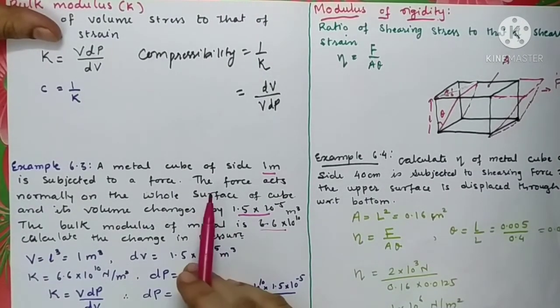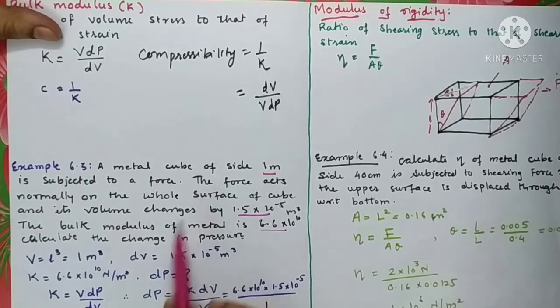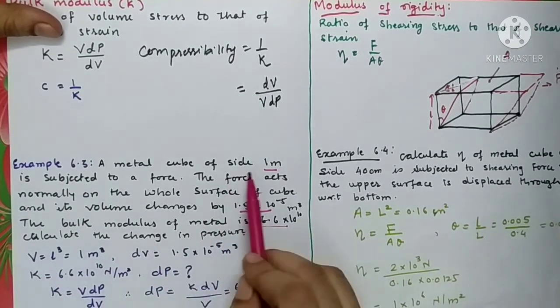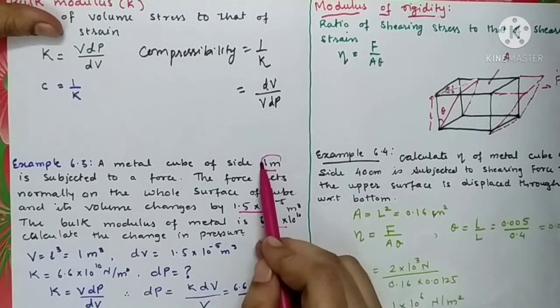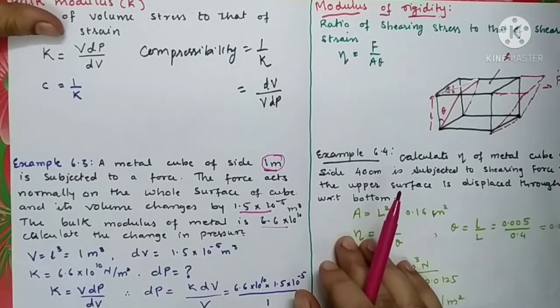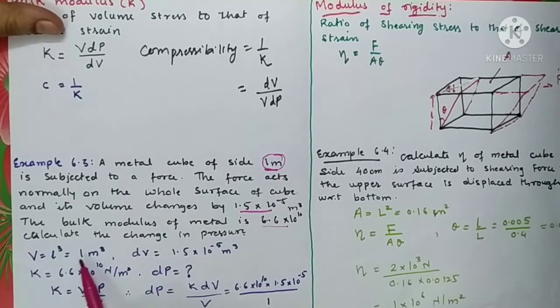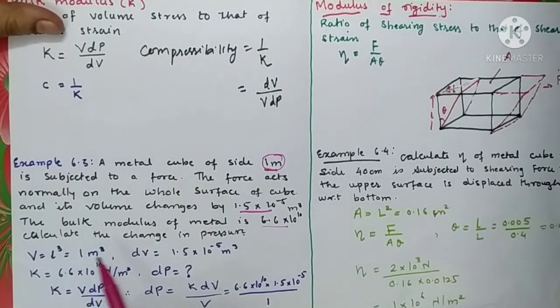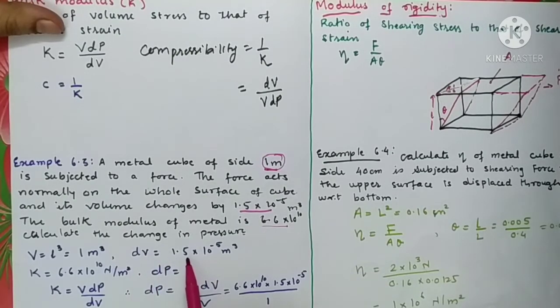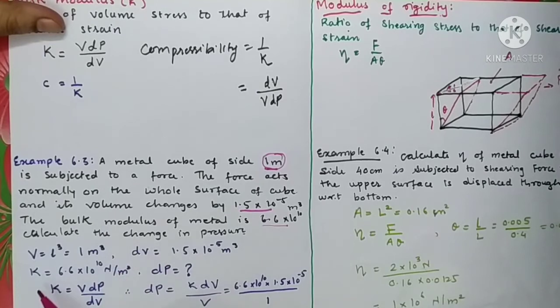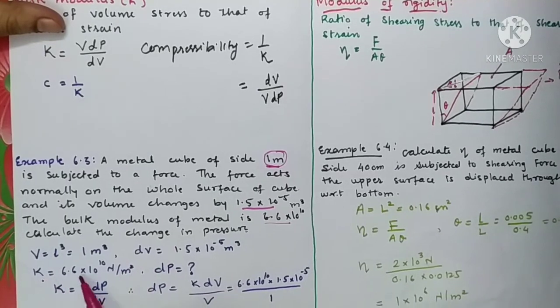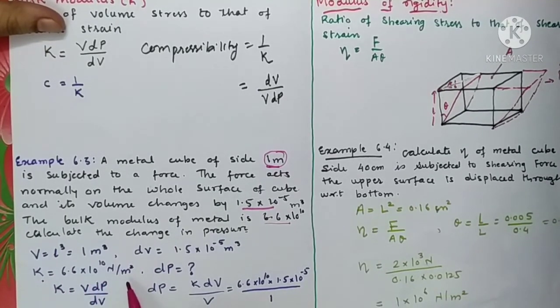So let us write down the given things. You can calculate the original volume from the length of the object. The length of the object is 1 meter, so the volume will be L cube, which is 1 meter cube. The change in volume is already given: 1.5 into 10 raised to minus 5 meter cube. Bulk modulus is also given: 6.6 into 10 raised to 10 Newton per meter square.